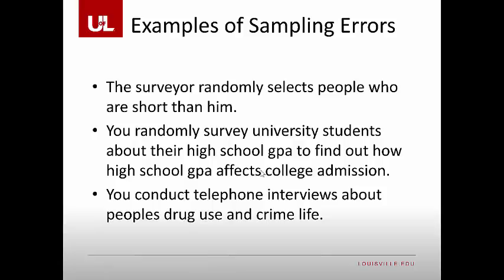Examples of sampling errors. The surveyor randomly selects people who are shorter than him, thereby excluding everyone who is taller than him. You randomly survey university students about their high school GPA to find out how high school GPA affects college admission. However, you are ignoring all the other individuals who have a high school GPA but are not in college. You conduct telephone interviews about people's drug use and crime life, assuming that they would actually be truthful about those things.